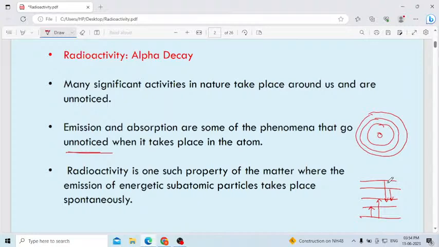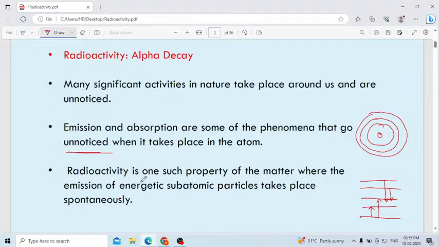Okay, why does it happen? Because the electrons jump. When the electrons move from the ground energy level to a higher energy level, normally they absorb energy, because they need extra energy to jump from the lower level to the higher level. When they come from a higher level to a lower level, normally they lose energy, they emit the energy. Therefore emission and absorption are the most significant activities. In daily life we are not able to see that, but it happens inside the atom continuously.